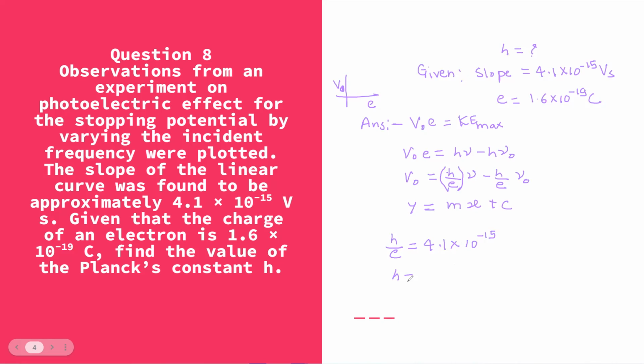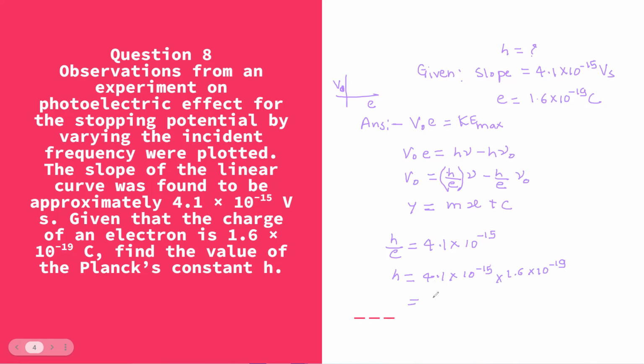So I'll multiply by e: 4.1 into 10 raised to minus 15 into the value of e, which is 1.6 into 10 raised to minus 19. Again, this is simple multiplication which you can do directly.